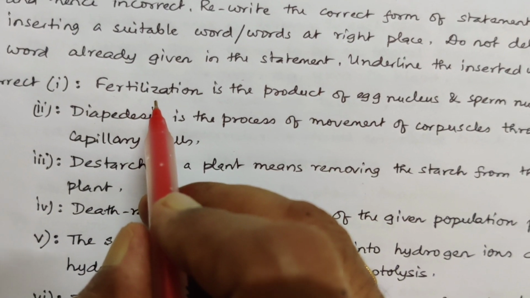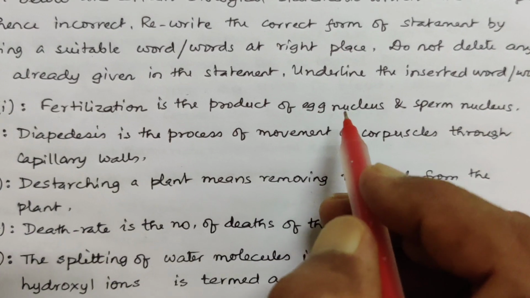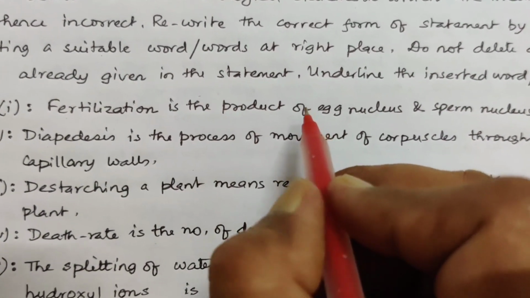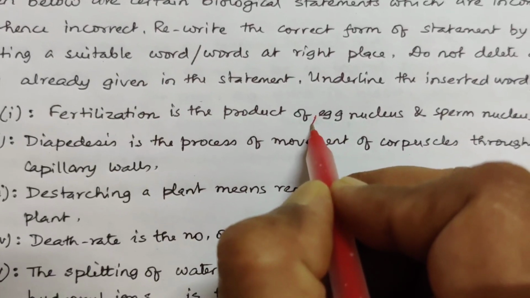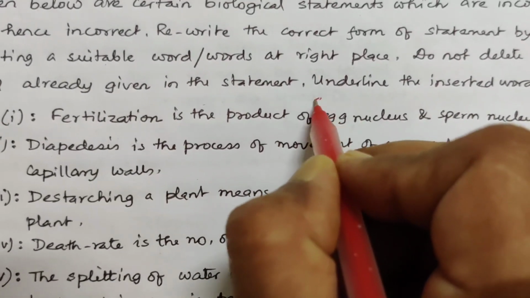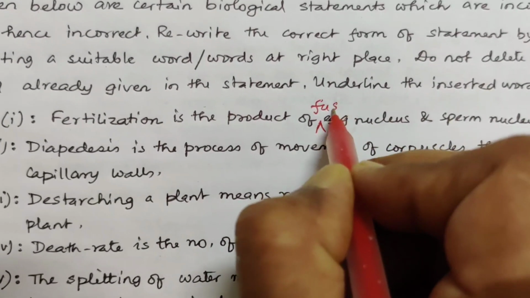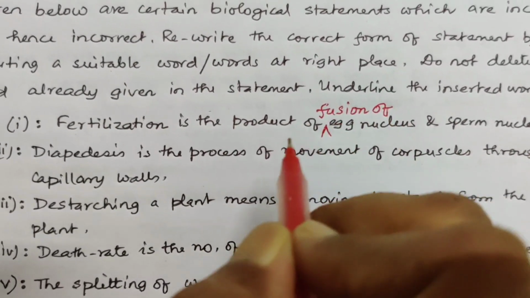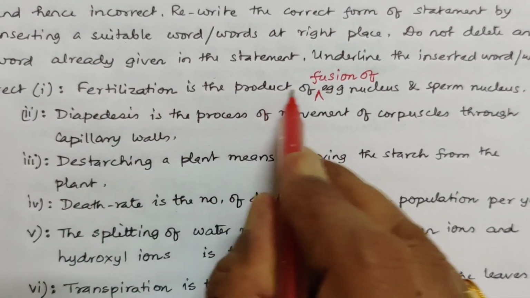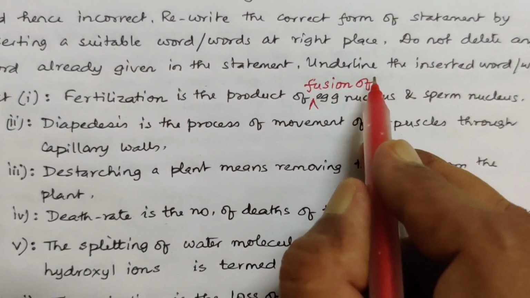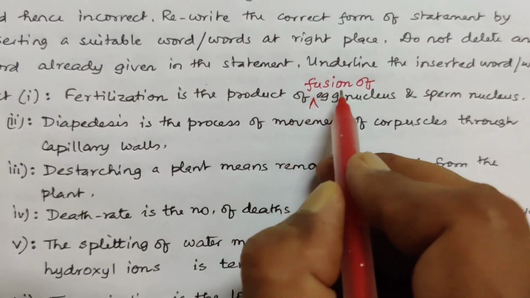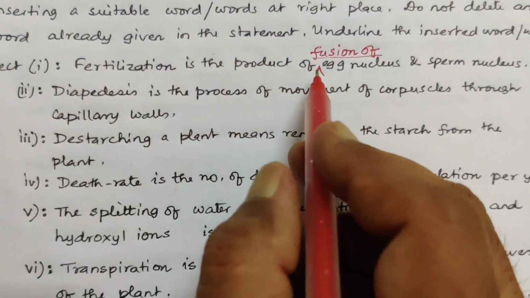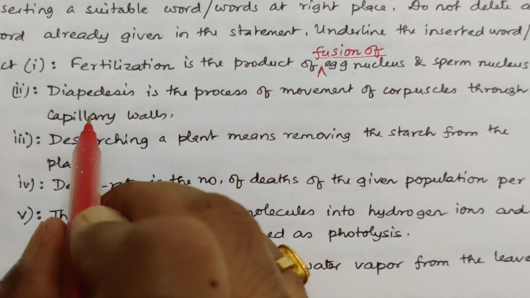Here, fertilization is the product of egg nucleus and sperm nucleus. What kind of product? It is the product of fusion, the fusion between egg nucleus and sperm nucleus. So this is the whole sentence. I have just written it, you can underline over here. You have to write the full statement at the time of answering.